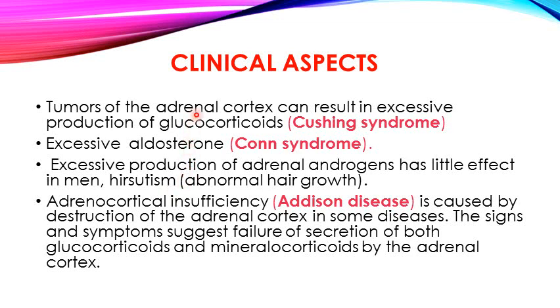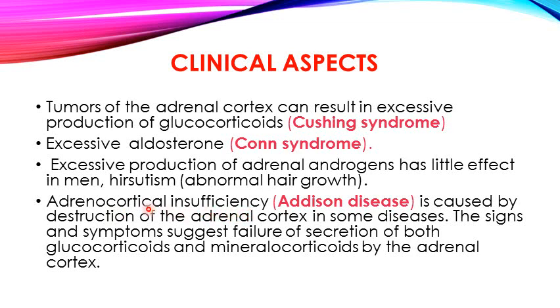So these are all conditions because of hyperfunctioning glands: Cushing syndrome due to increased glucocorticoids, Conn syndrome due to increased aldosterone, and increased androgens leading to hirsutism in females. The physiological features of these syndromes, I hope you will definitely study in physiology.